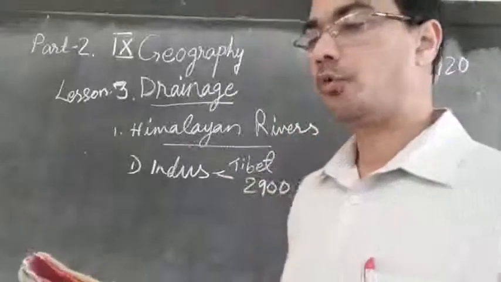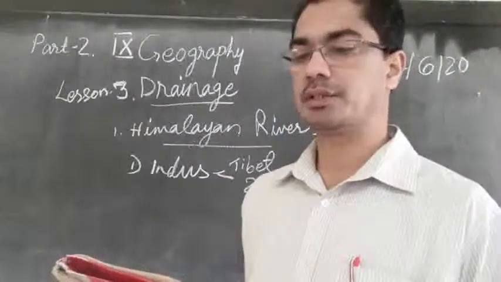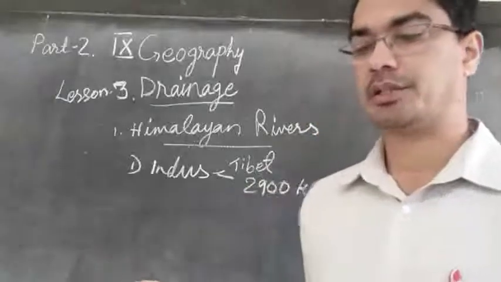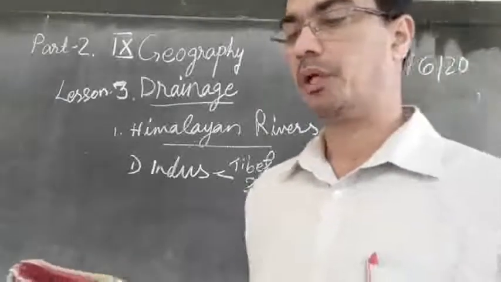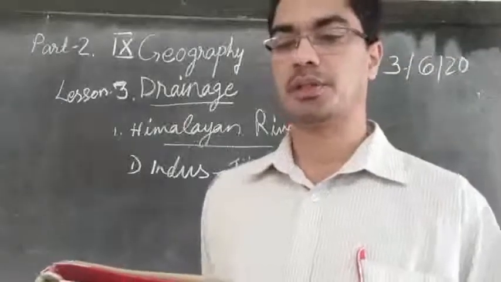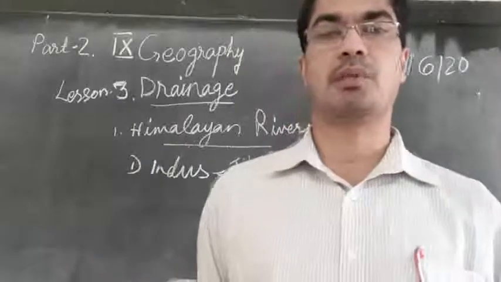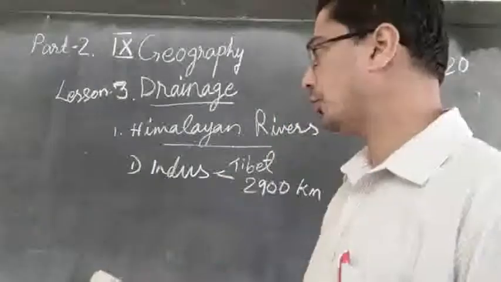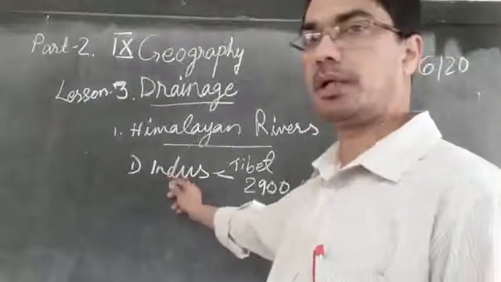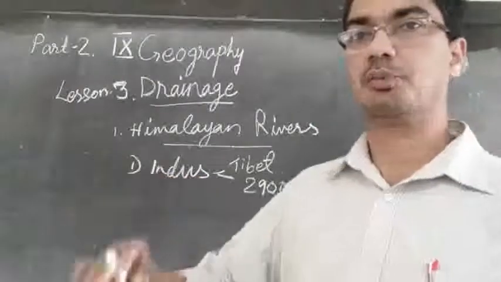A little over a third of the Indus basin is located in India, in the states of Jammu and Kashmir, Himachal Pradesh and the Punjab, and the rest is in Pakistan. So the majority of the length of Indus is in Pakistan.